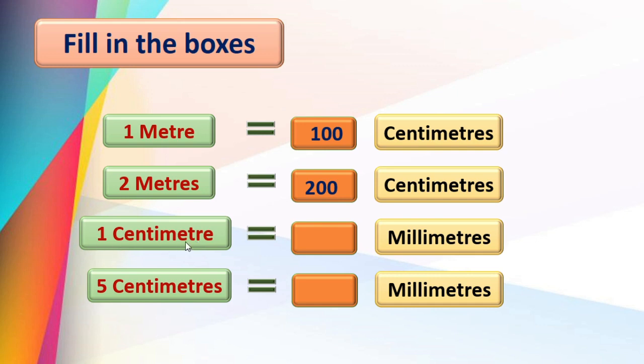Now here, 1 centimeter is equal to, come to scale, remember that 1 centimeter is equal to dash millimeter. You are right, 10 millimeters. So 5 centimeter is equal to 50 millimeters. Isn't it? Right? Very good.